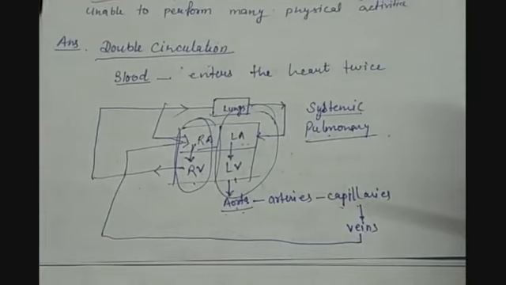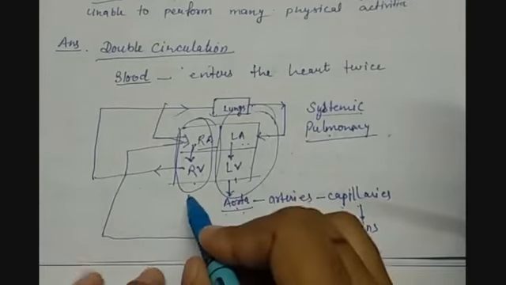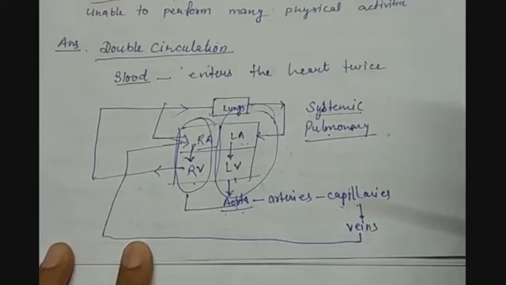As we are a complex organism, we need more energy, but if this blood gets mixed up, then this efficiency will decrease, and that's why it's very helpful that we have double circulation in our body.